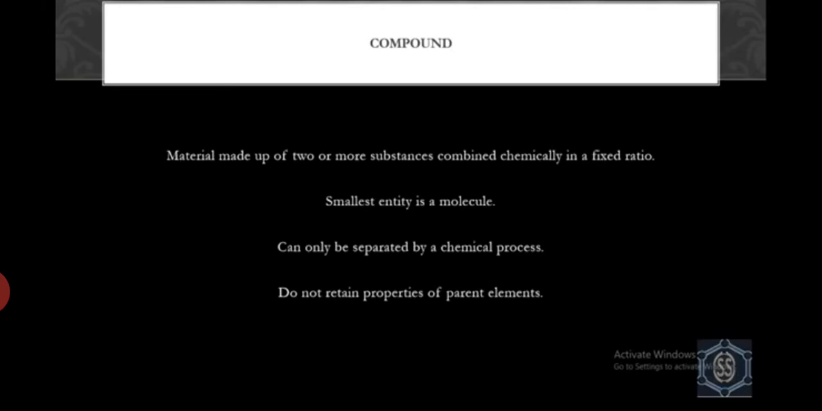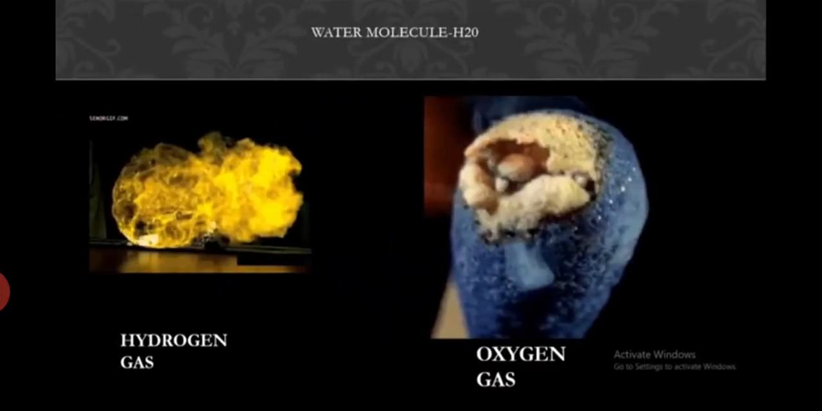A compound is a material made up of two or more substances combined chemically in a fixed proportion. Its smallest unit is a molecule. It can only be separated by a chemical process and does not retain the properties of its parent elements. For example, water is a compound that does not support burning. However, its constituent oxygen supports burning and hydrogen burns readily.